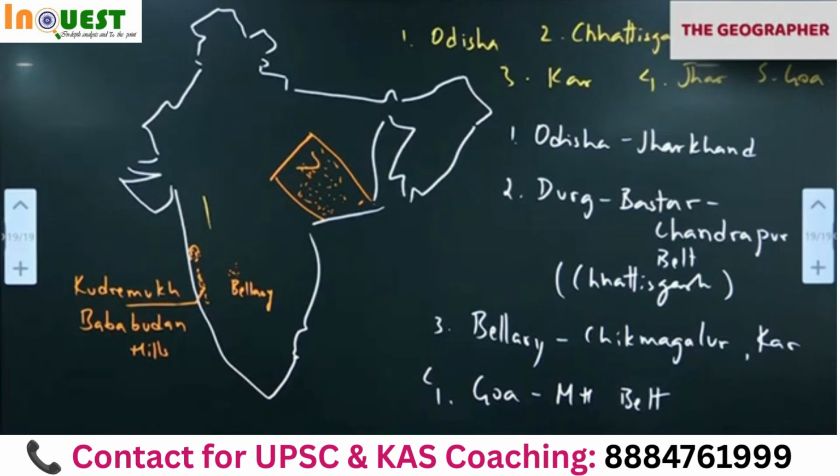In the world, Australia, Brazil, China, India. India is the fourth largest. Australia, Brazil, China, India, fifth Russia.